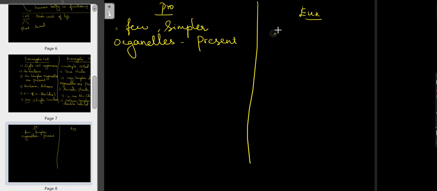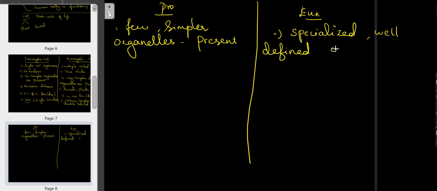But here specialized, well-defined organelles are present.